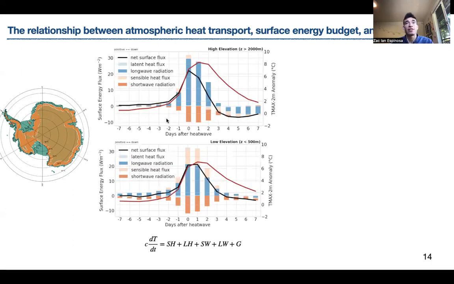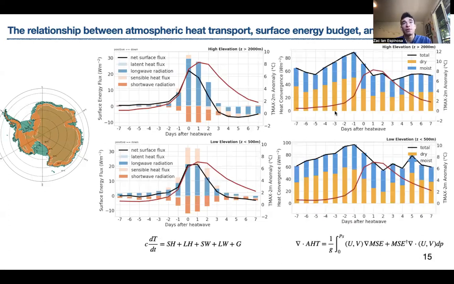So here I'm showing a surface energy flux composite for all heat waves at high elevation in the upper row and low elevation in the bottom row. The red line shows the temperature anomaly, and the black line shows the net surface downward flux. And this is for the 7 days before and after a heat wave, composited for the entire region at higher and lower elevation. Interestingly, in both regions, we see large positive downward long wave anomalies and large negative short wave anomalies. We also see that at low elevation, sensible heat flux seems to play an important role.